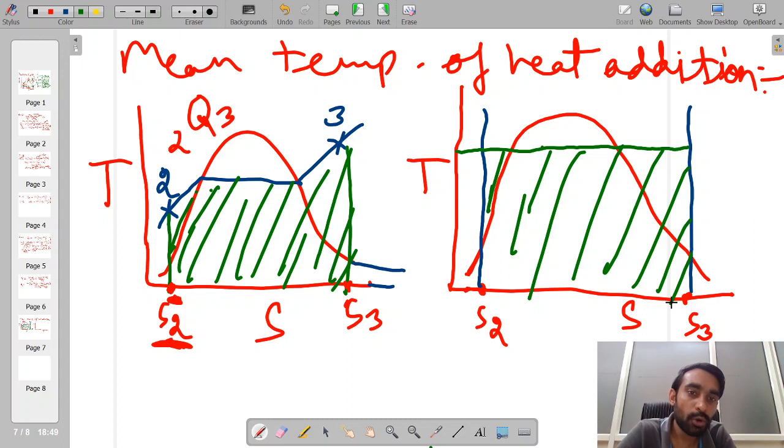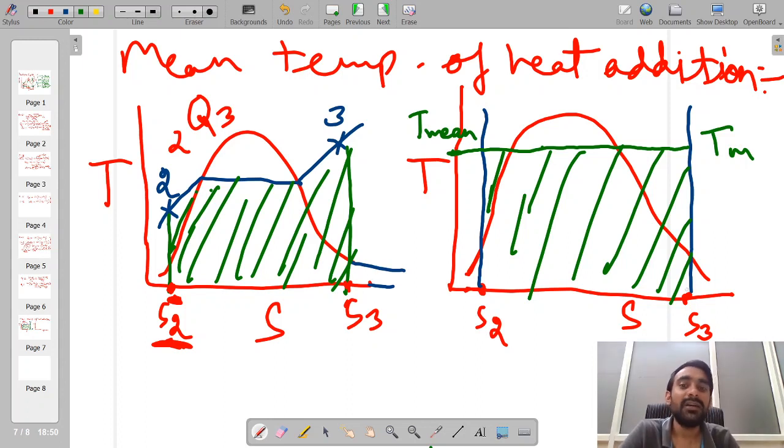Over here the value of temperature is constant. Let us call this temperature our T mean, or simply Tm, instead of writing the full term. So instead of representing the constant pressure line, I estimate an average temperature which gives the same inlet and outlet terminal points.